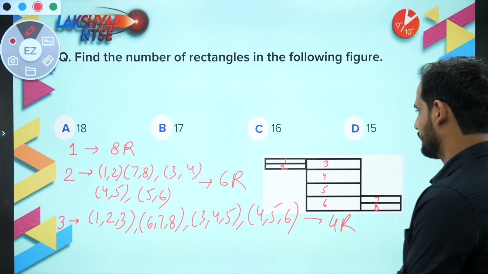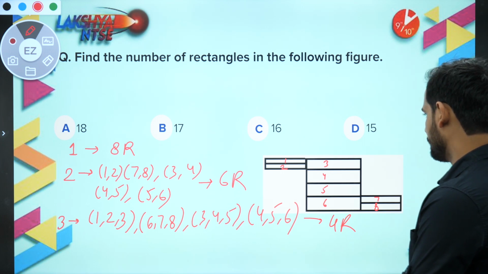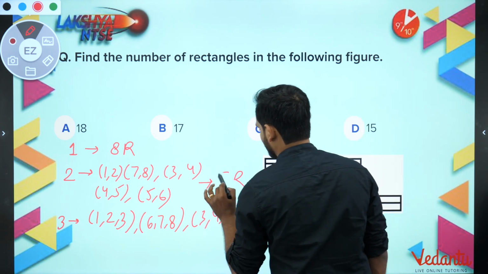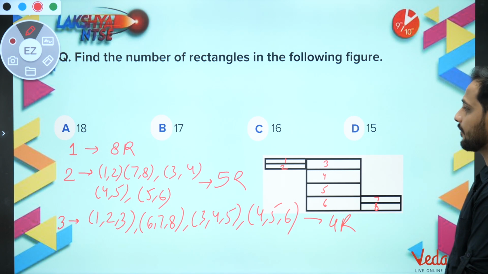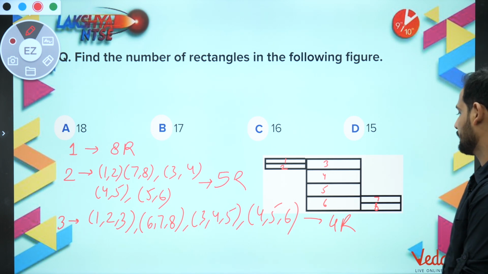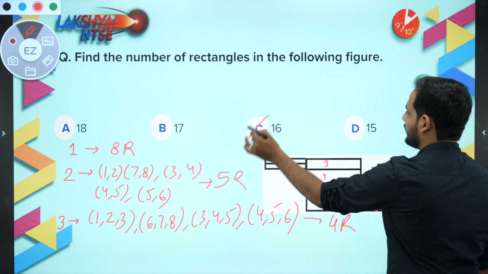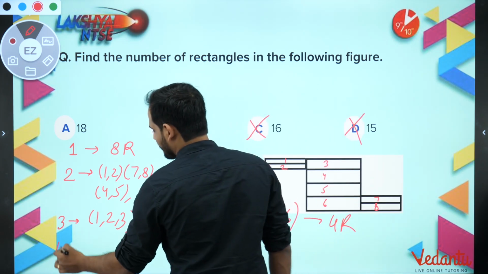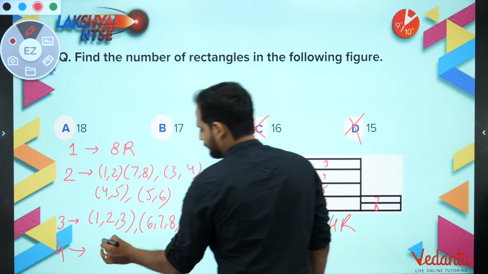Wait, 1 2 3 4 5 6 7 8. Then 1 2 7 8, 1 2 3 4 5. Acha, it is 5 only. 1 2 3 4 5, and here 1 2 3 4. So what have we got? 8 plus 4 is 12. 12 plus 5 is 17. So these two, and one more you can see clearly. One more can be formed, 3 4 5 6.